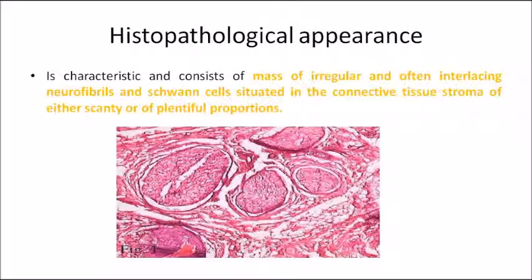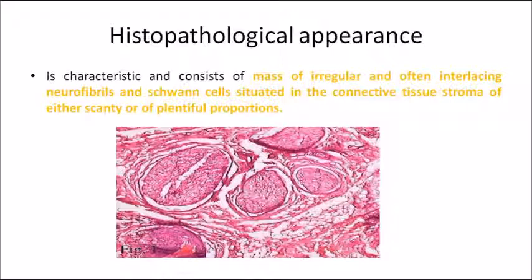Coming on to the histology part, if you see the histology, what you can find in that microscopic feature is masses of irregular and often interlacing neurofibrils and Schwann cells situated in the connective tissue stroma of either scanty or plentiful proportion. So look into the picture now.